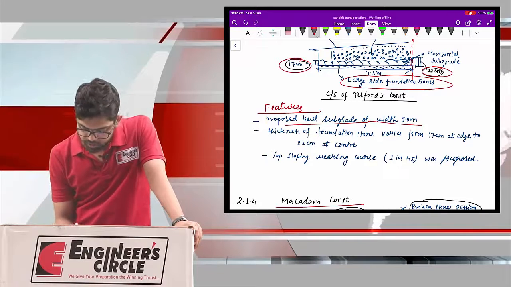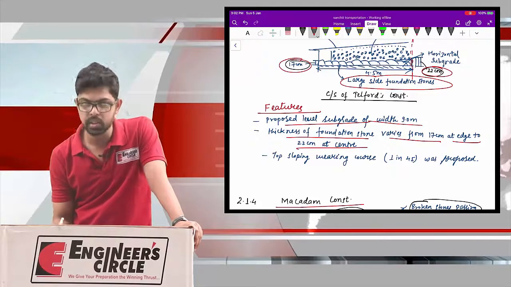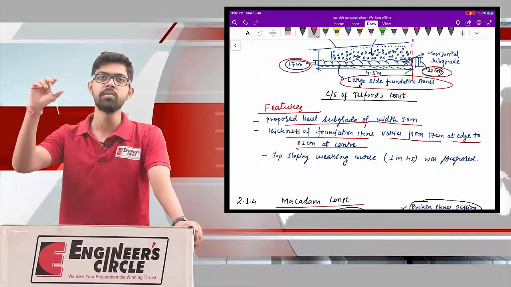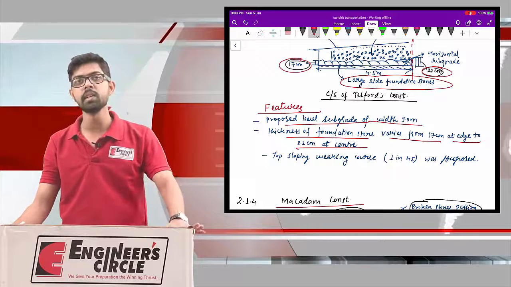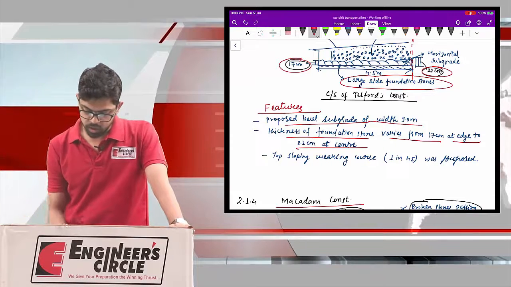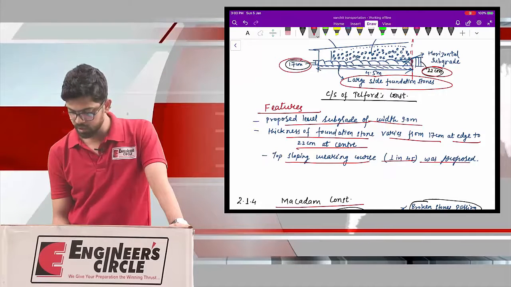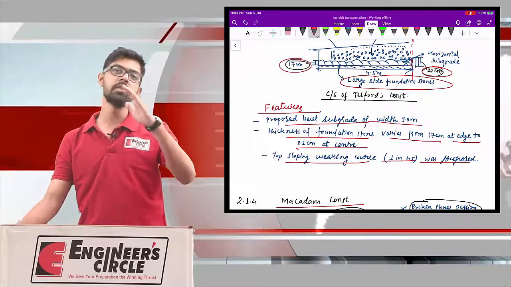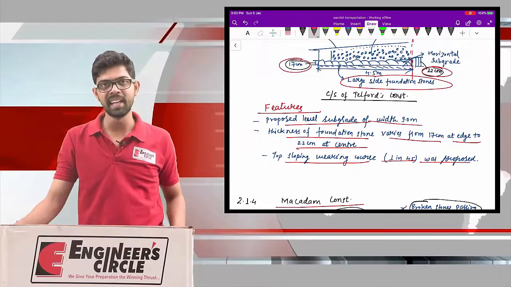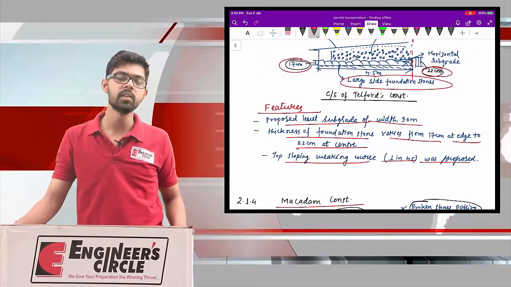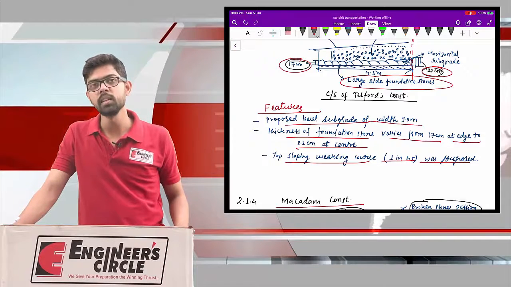Okay, now the thickness of the foundation stones varies from 17 centimeter at the edge to 22 centimeter at the center. Also, the topmost sloping wearing course of 1 in 45 was proposed. So the top surface will be your wearing course, and the slope of the top wearing course is 1 in 45. That is very mild in nature, and that is provided in order to drain off the surface water that is collected over there during the rainy season.